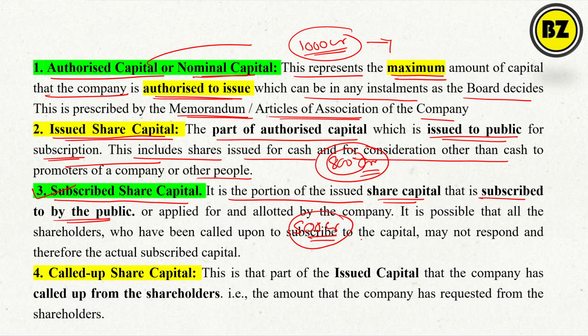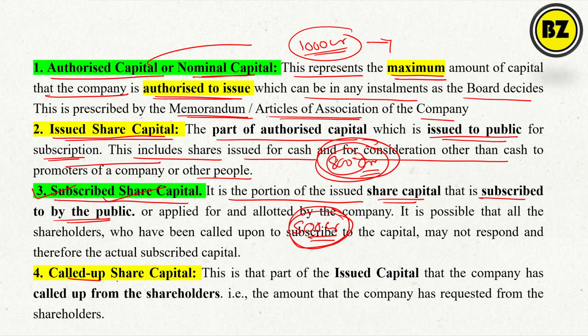Okay, so subscribed share capital means the share capital which is subscribed by the public, or applied for and allotted by the company. It is possible that all shareholders who have been called upon to subscribe to the capital may not respond, therefore actual subscribed capital. Okay, means what? I have asked for 800 crores, that is my demand, but the public only subscribed for 500 crores. That is the subscribed share capital.